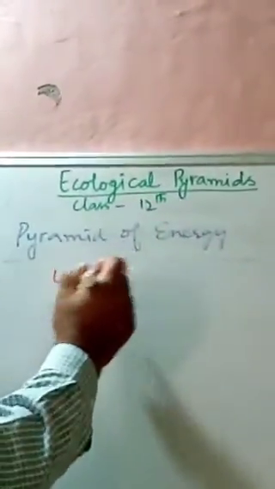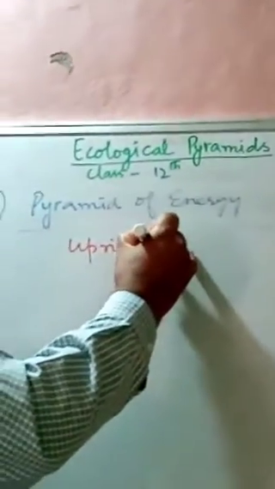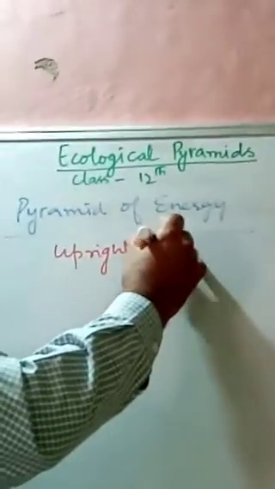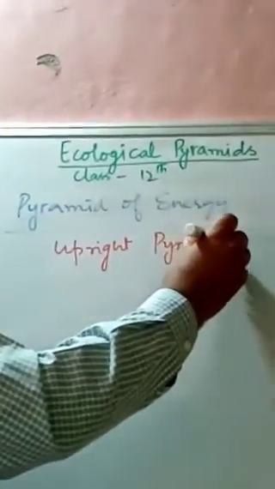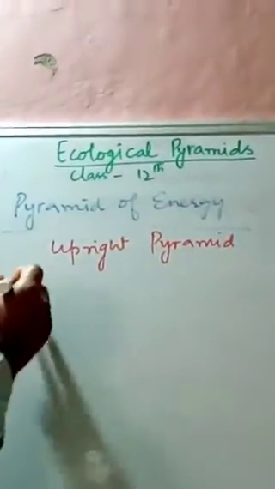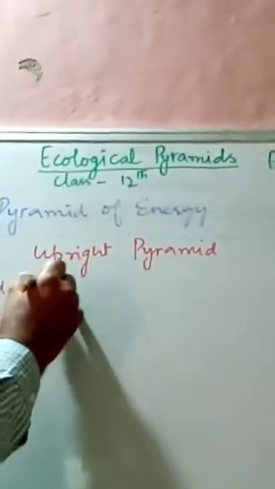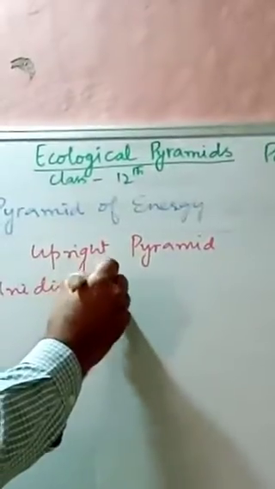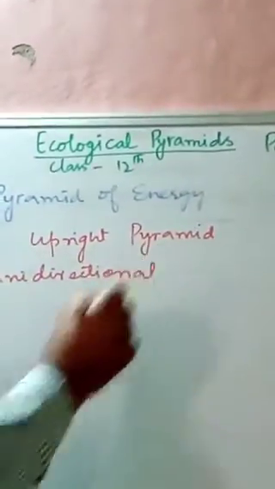There is a reason for this. What is that reason? Because the energy flow is unidirectional.